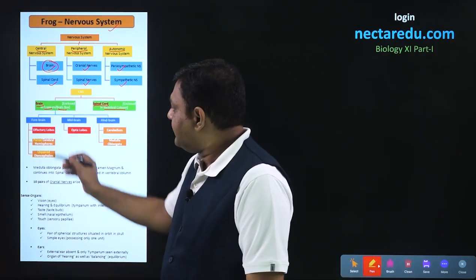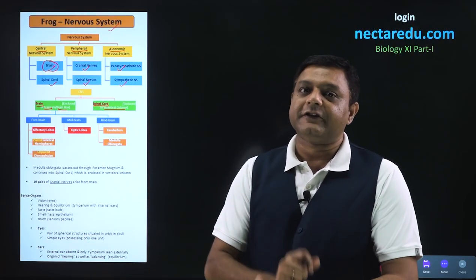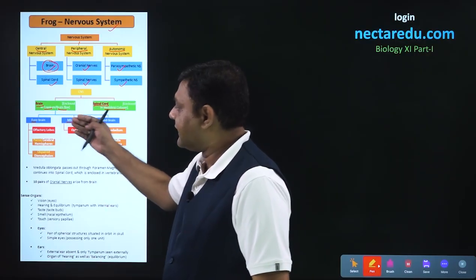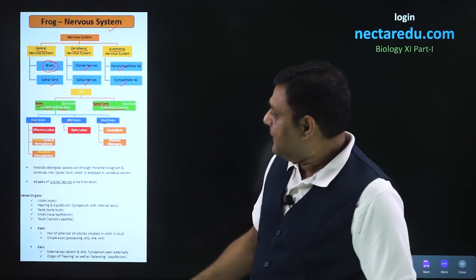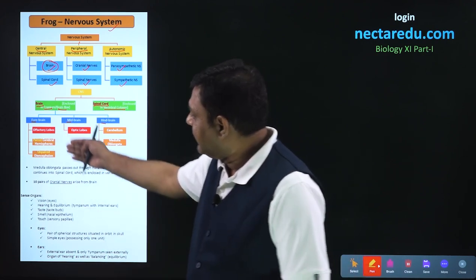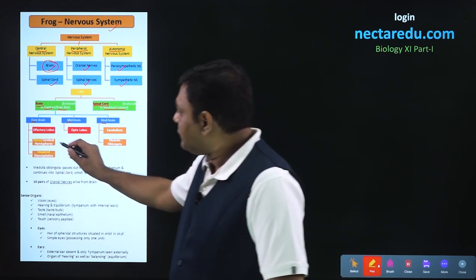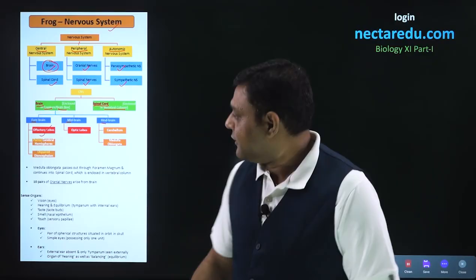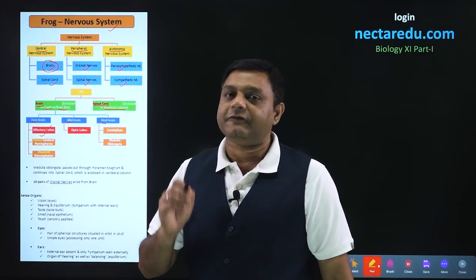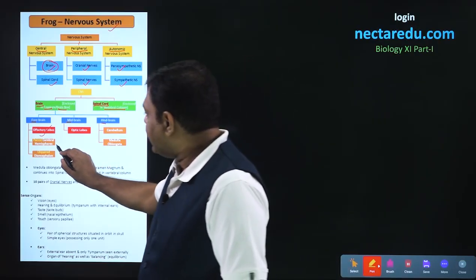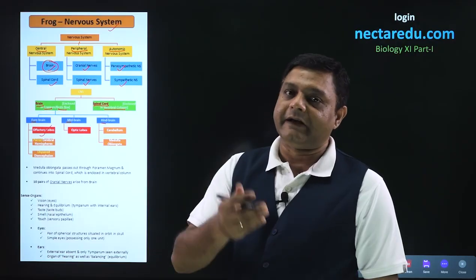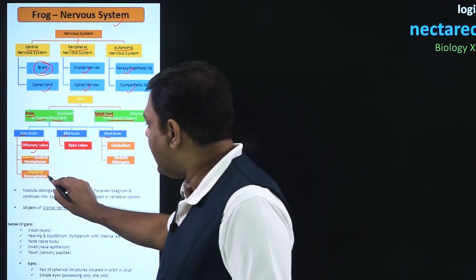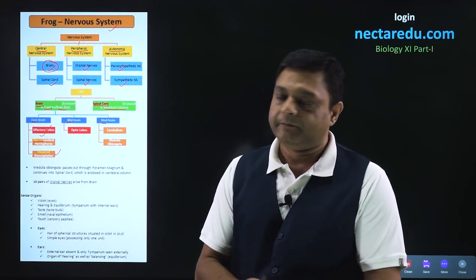Now, the brain is divided into three parts. The first part is forebrain, the second part is midbrain, and the third part is hindbrain. The classification is similar to humans. The forebrain can be divided into three parts. The first part is the olfactory lobes. The word olfaction means smell, so olfactory lobes are involved with the function of smelling. The second are the cerebral hemispheres. There are right and left cerebral hemispheres, so these are paired, and there will be an unpaired diencephalon.